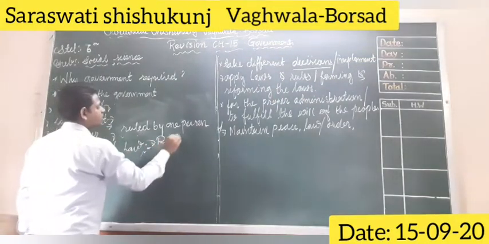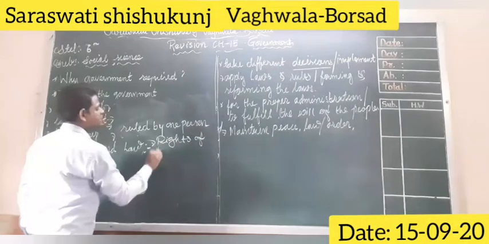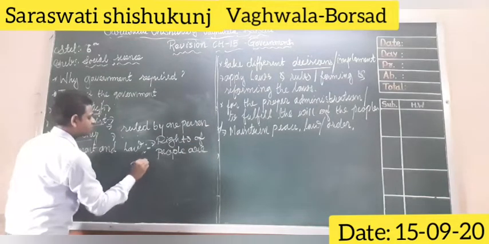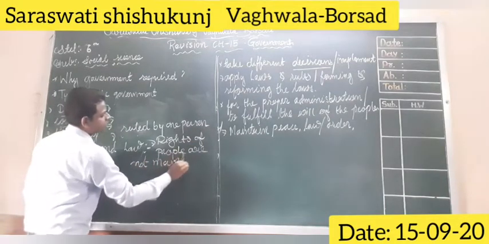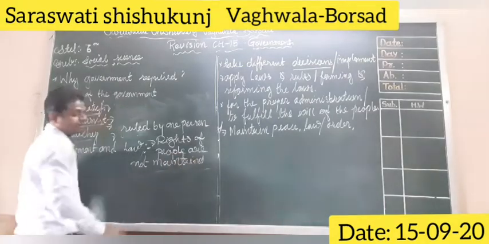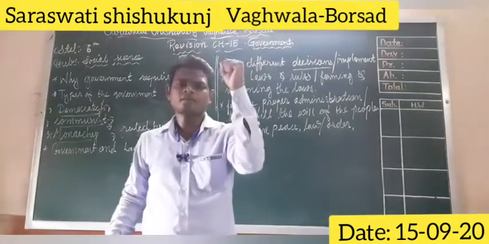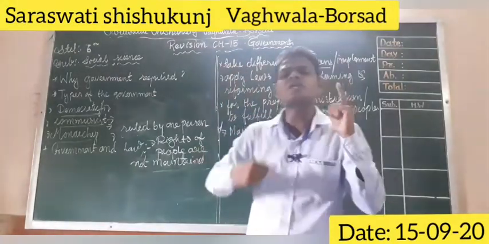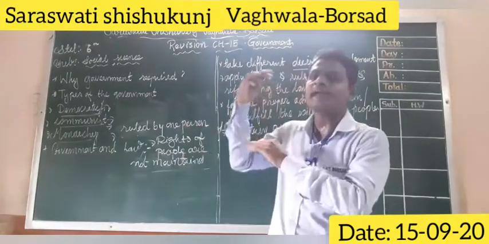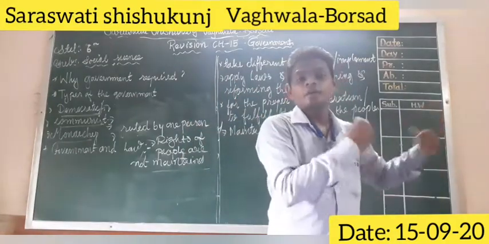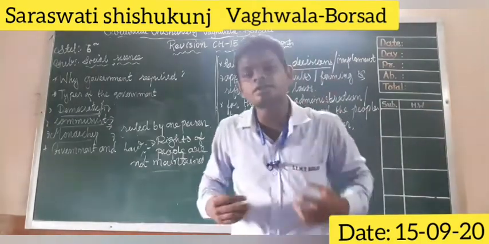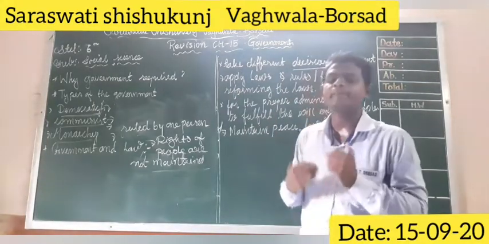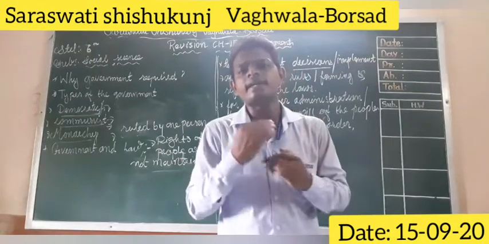Why are the rights of people not maintained? Because only one individual is ruling the whole state. Nobody has the right to give any suggestion except a few intimate persons who assist the king in taking and implementing decisions in various situations.